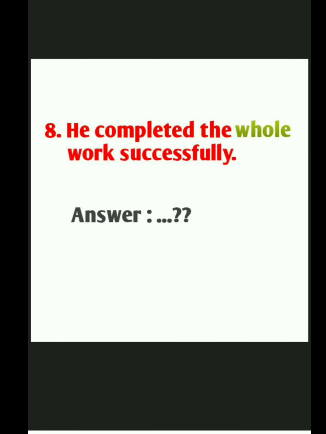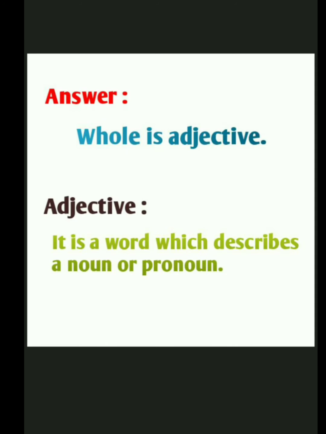Moving to the eighth one, he completed the whole work successfully. The word whole, W-H-O-L-E, whole, it is in a different color. So identify which part of speech it belongs to. He completed the whole work successfully. So here whole is an adjective. See, when we say he completed the whole work, who completed the whole work? He completed the whole work successfully. So here the work as well as he, they are a noun and a pronoun. So it is describing a noun or a pronoun. So it is an adjective.